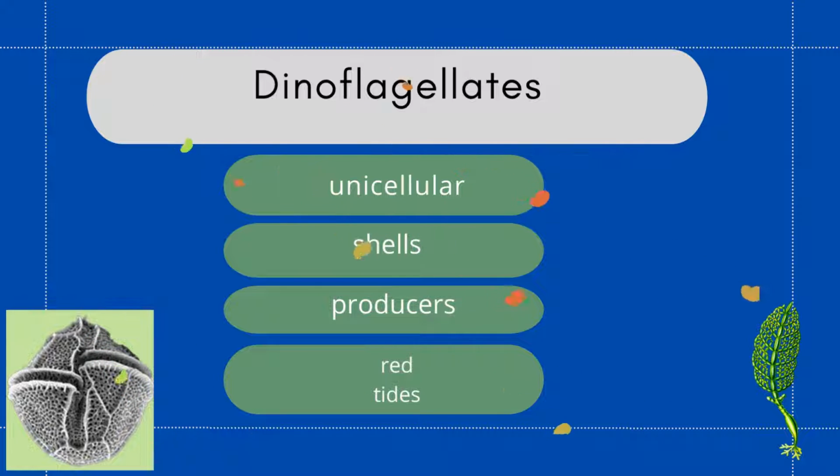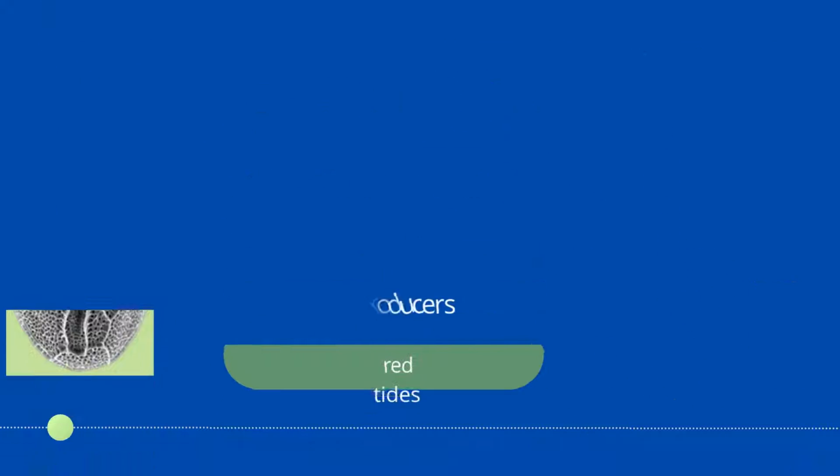The other character of dinoflagellate is that they are second major producers in marine aquatic ecosystem, and they can produce red tides. What are red tides? Their population increases rapidly and they form a red layer on water body as you can see here. And this is called red tide or blooms.